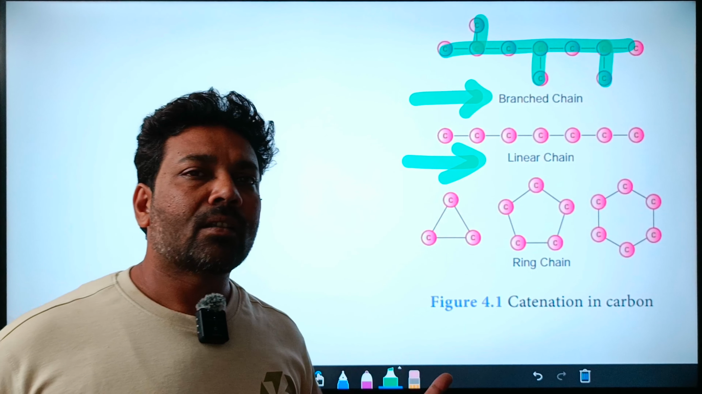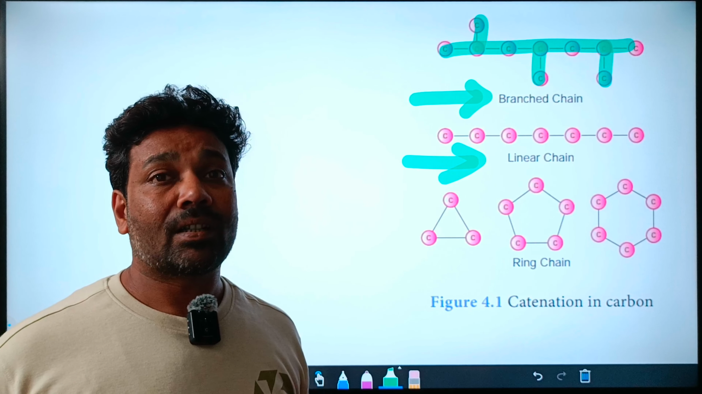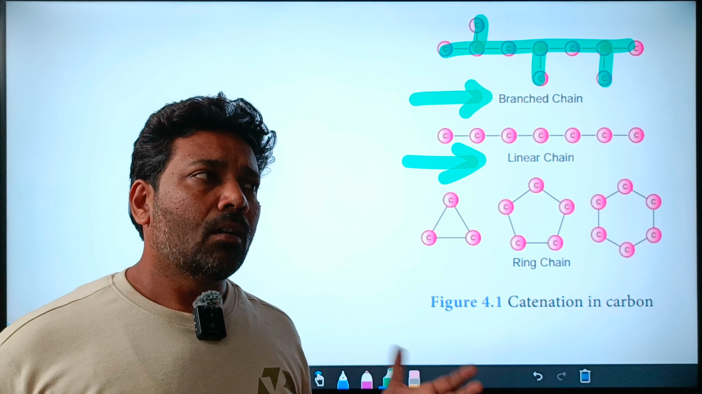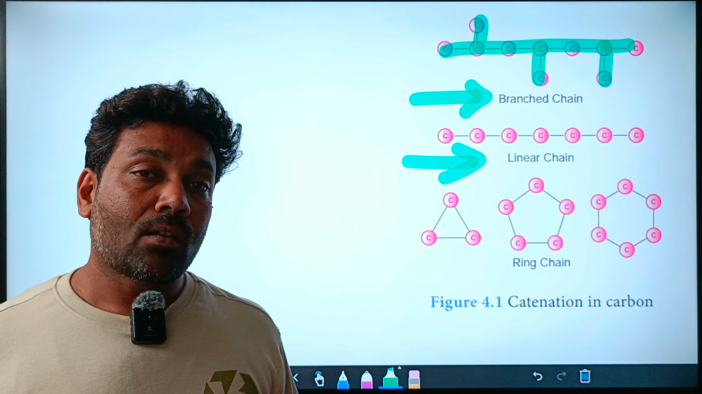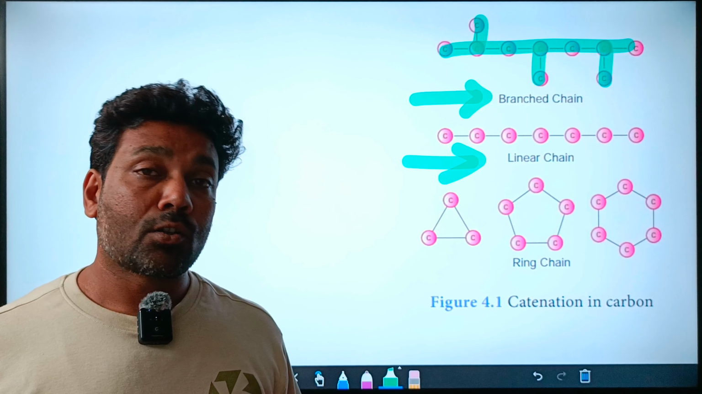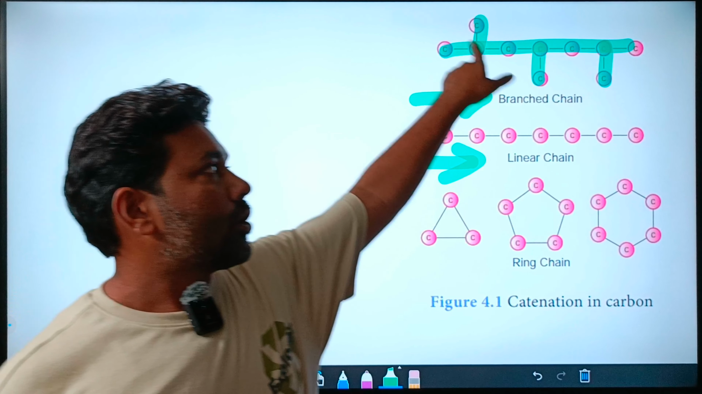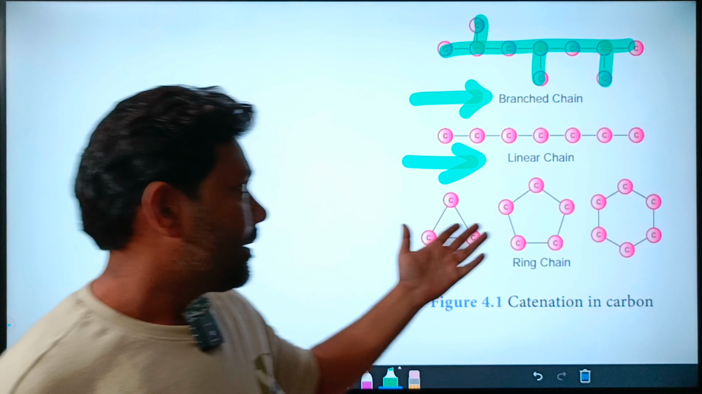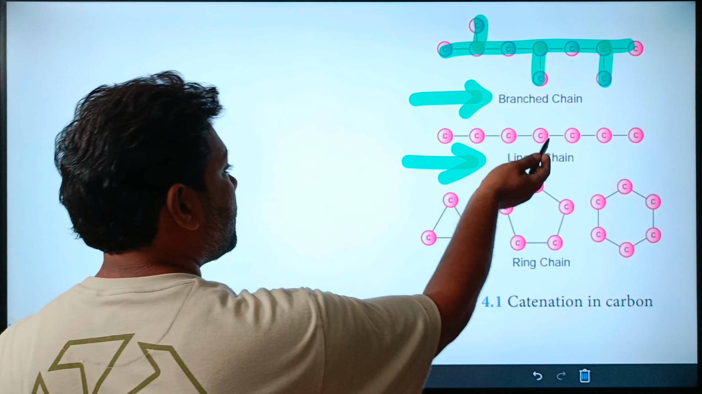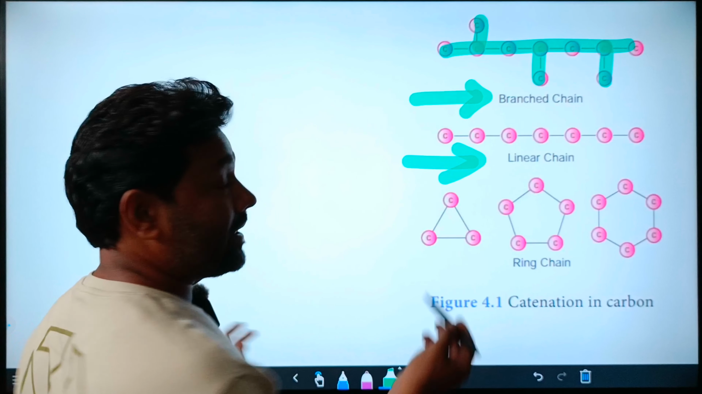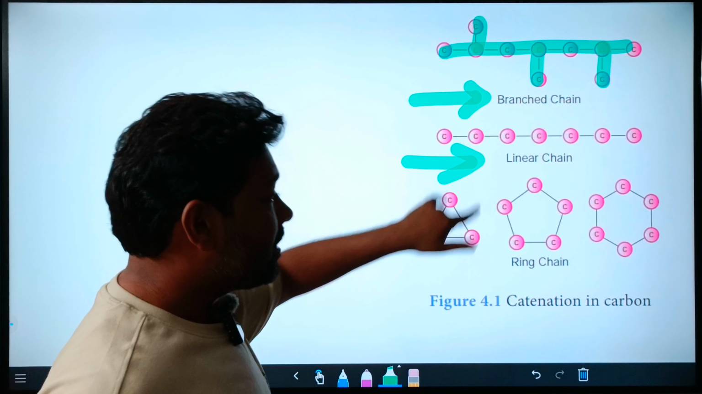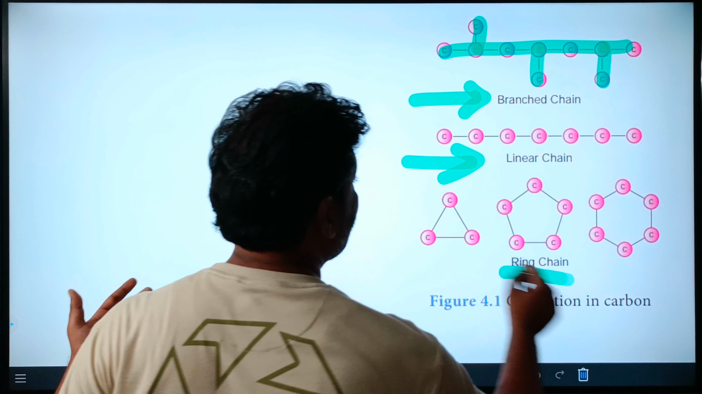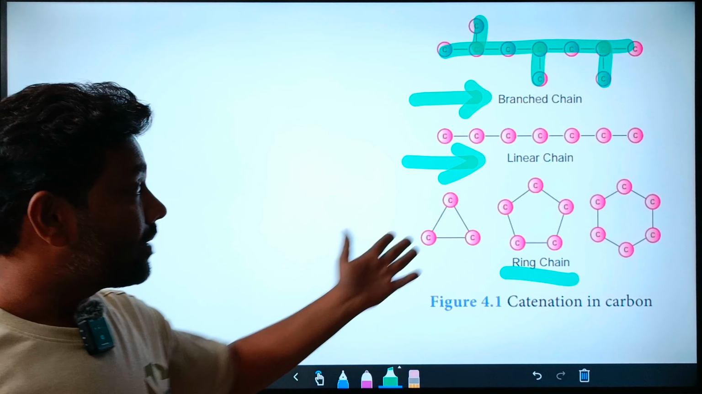If you try to analyze the structure of glucose, or the structure of proteins, or if you have seen the structure of fat, such type of branchings are seen. So branch chain catenation: under catenation carbon may form a branch chain, carbon may form a linear chain, carbon may also form ring chains. It can also form rings.